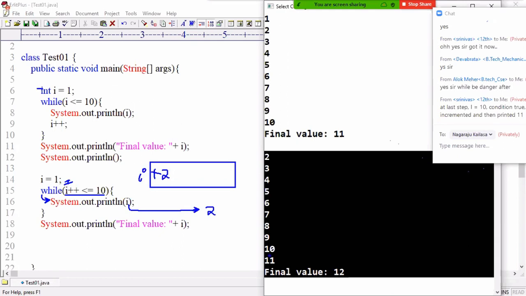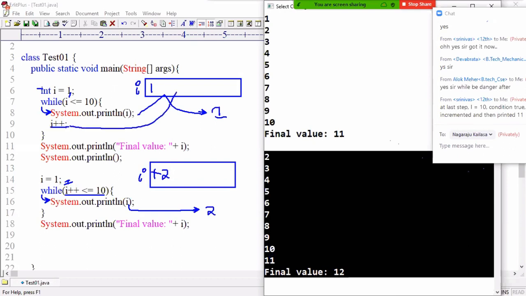Hello? Understand? What is the difference between the first condition and the second condition? In the first condition, 1 is used. In the body also 1 only is used. And then i plus plus, now the i value increased to 2. But here what happened? Value taken and value increased, then using. Okay. Click on the raise button.